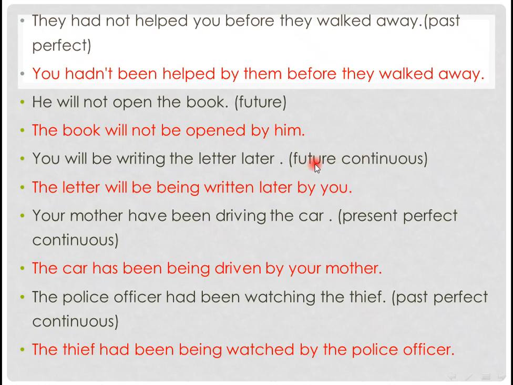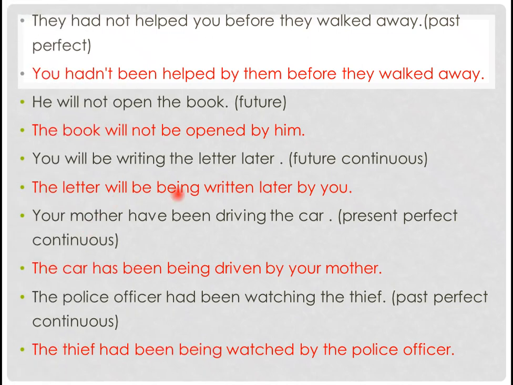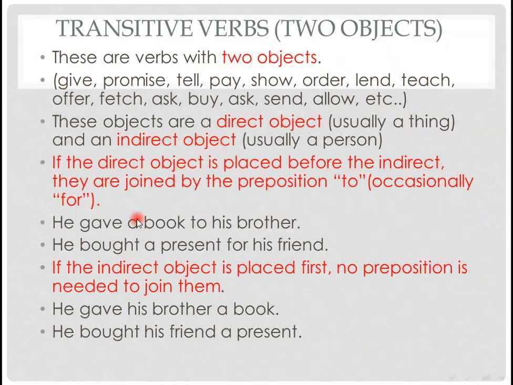The future continuous tense, look at the combination of will and after will we have be and being. Be for the infinitive and being for the continuity. Written belongs to the passive voice. And present perfect continuous, has been, being.